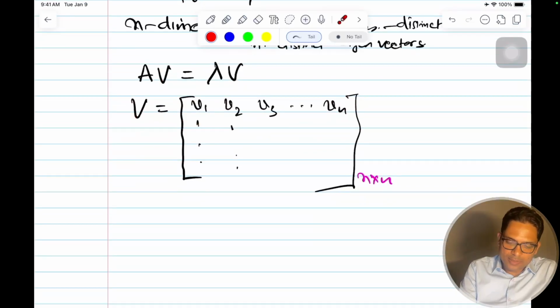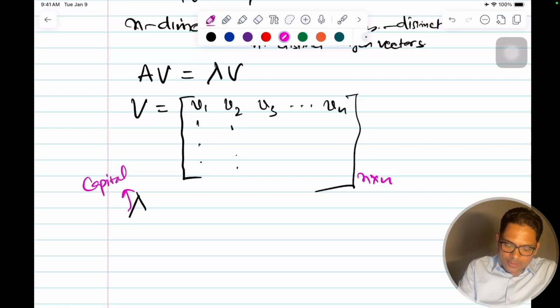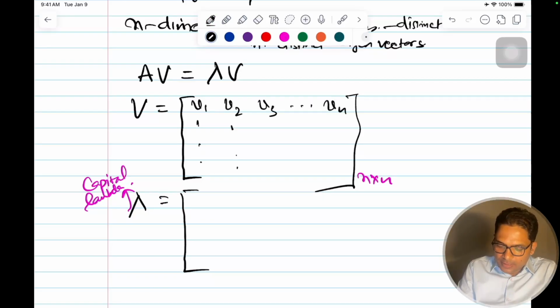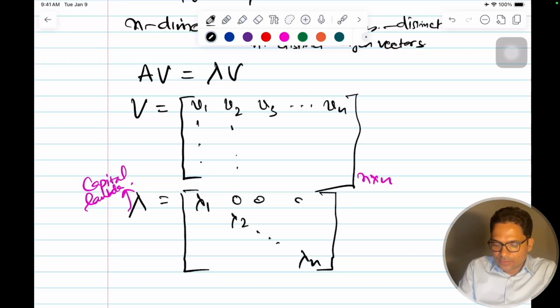And what is this lambda? This is a capital lambda, so just don't get confused. Capital lambda is putting all my eigenvalues together: lambda 1, lambda 2, like this on the diagonal, up to lambda n, and everything else is 0.